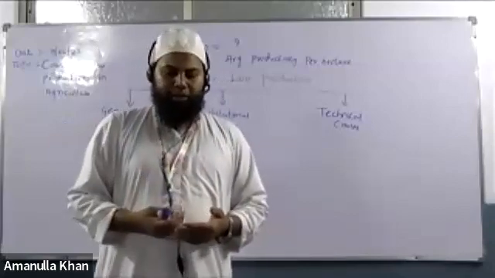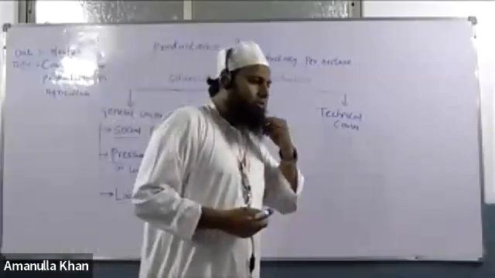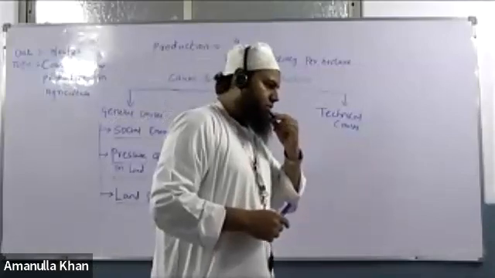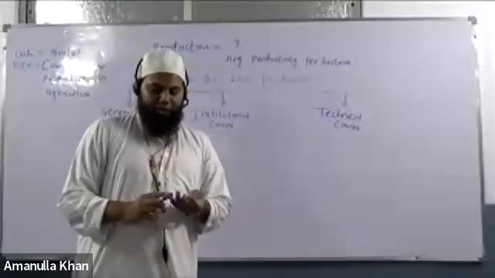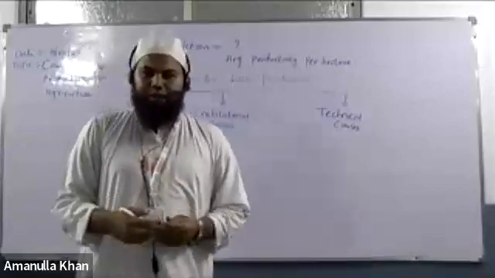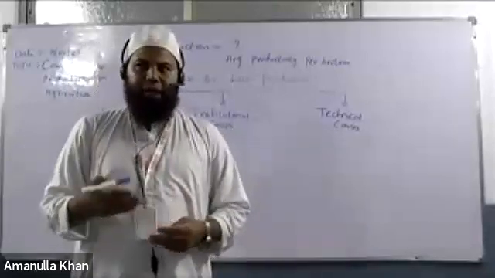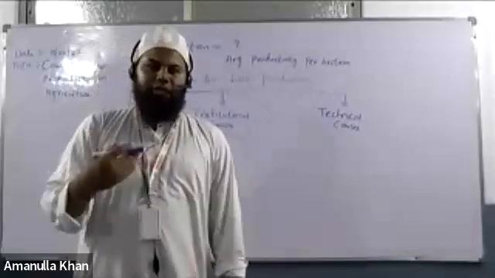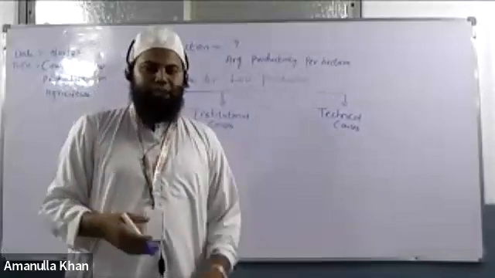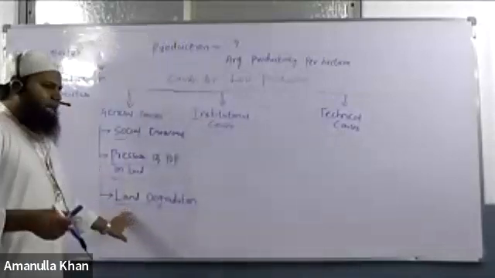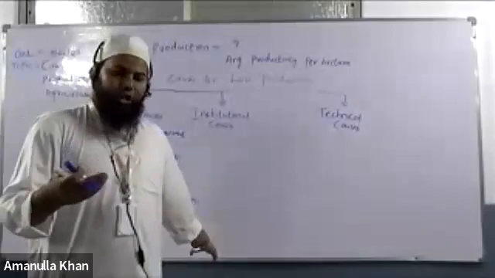Okay, one minute, pause. See, what actually happens is, if the land's quality goes on depleting day by day, why? Because we are continuously working on the farm fields, the soil becomes infertile.